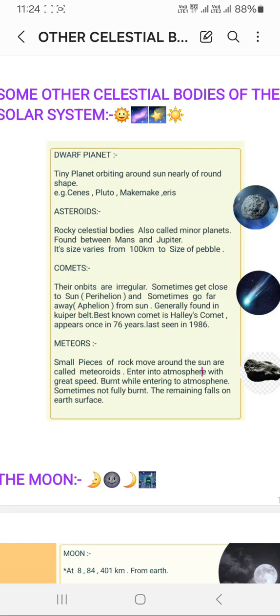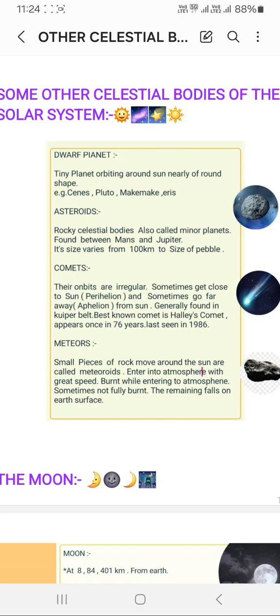Then come comets. What are comets? They are basically a solid frozen nucleus, and they orbit in an irregular path. Sometimes they get closer to the sun, that is called perihelion, and sometimes they go away from the sun, that is called aphelion. When they get closer to the sun, the solid frozen nucleus vaporizes and becomes a tail-like structure, and when they go away, it condenses again.